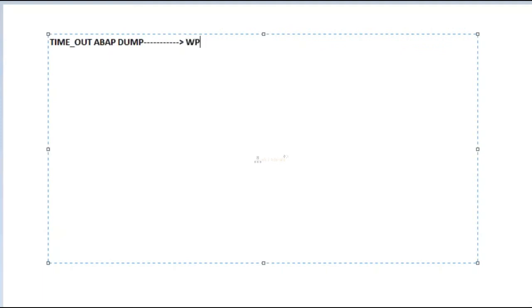Whenever my user request is executing, ultimately my user request will be executed by a work process only, correct? Yeah.